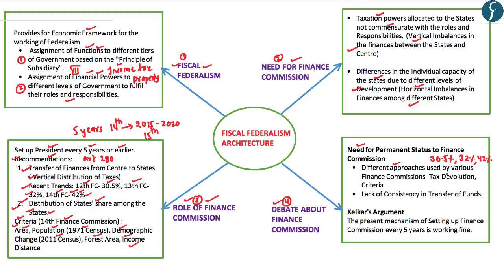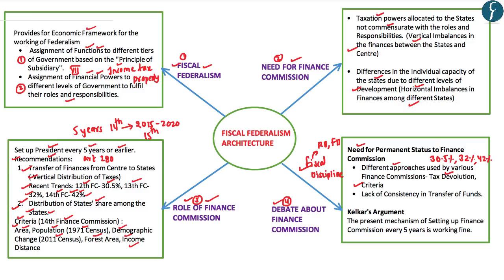So over a period of time, there has been a drastic increase in tax devolution. Apart from that, there has been a difference in the criteria adopted for the horizontal distribution of the taxes among the different states. For example, the earlier 13th Finance Commission had adopted the criterion of fiscal discipline. As part of this fiscal discipline, we used to look at parameters such as the revenue deficit and the fiscal deficit in order to provide for the transfer of taxes from the central government to the state governments. However, the 14th Finance Commission has done away with this concept of fiscal discipline.